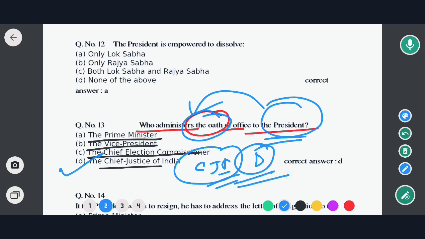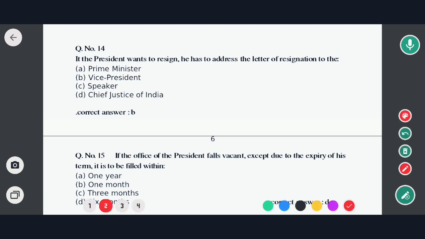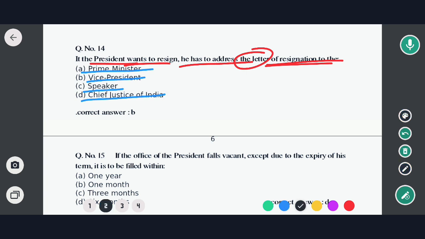Okay, so now on to the next question. Next question is: if the President wants to resign, he has to address the letter of resignation to whom? Options are Prime Minister, Vice President, Speaker, and the Chief Justice of India. So the correct option will be option B. Okay, so in this case option B would be the correct answer.